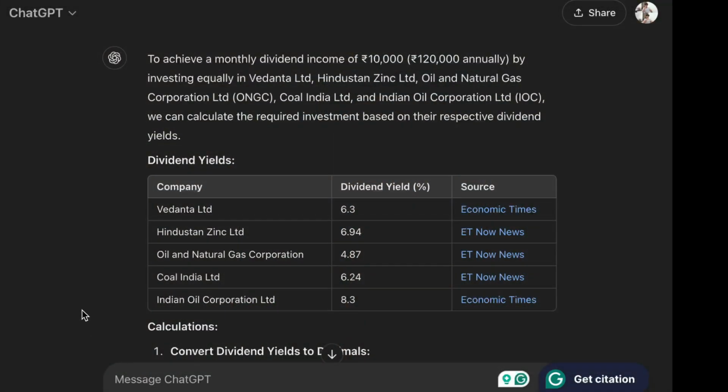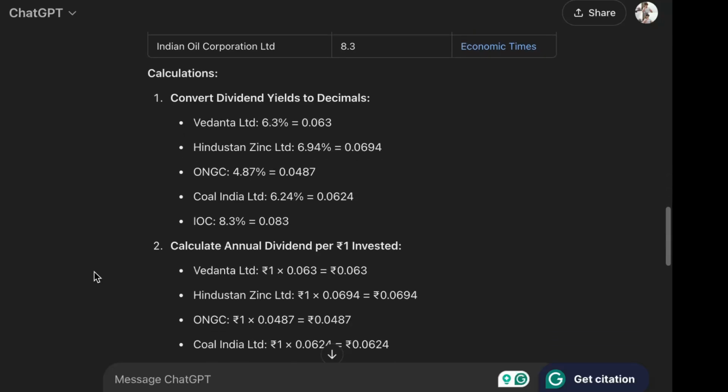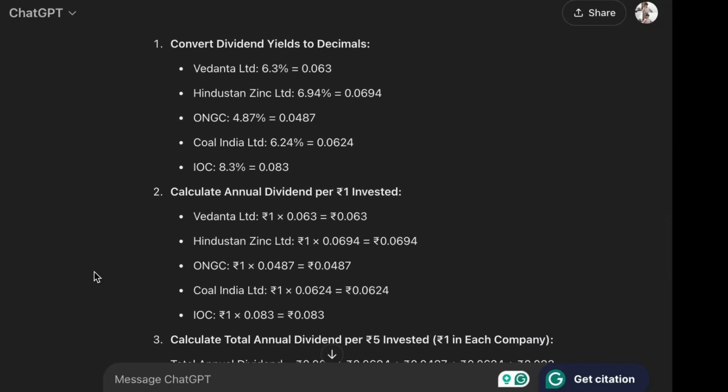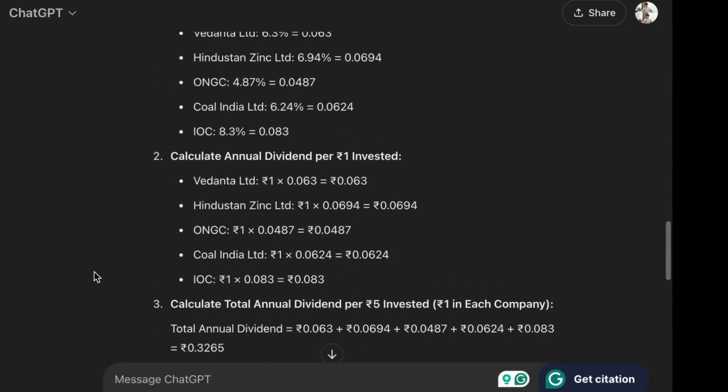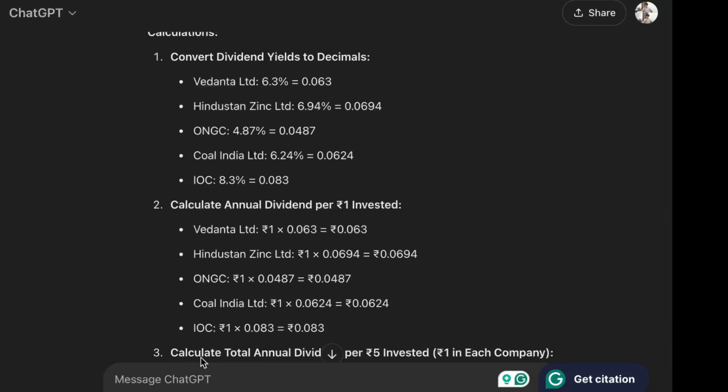So considering these dividend yield values at the current market price, I'm just doing some basic calculations for every single company. We are imagining that we are investing equal amounts in all these companies, and our target is to get 10,000 rupees per month as dividend income. 10,000 rupees per month means around 1,20,000 rupees a year as dividend passive income.